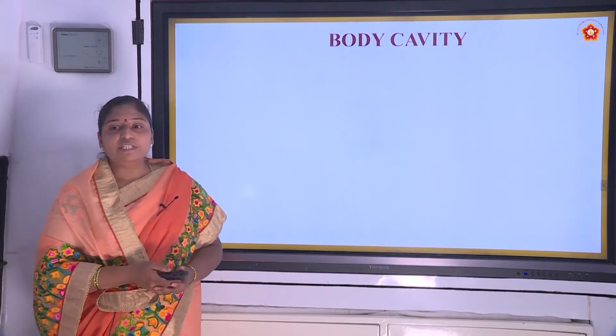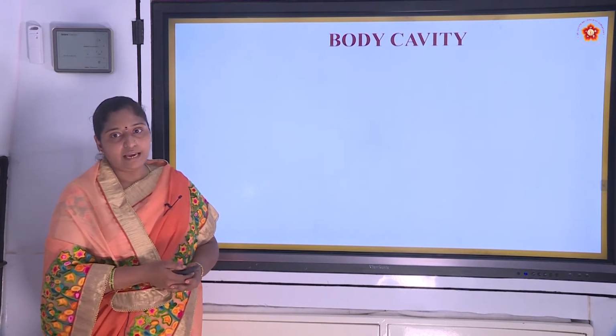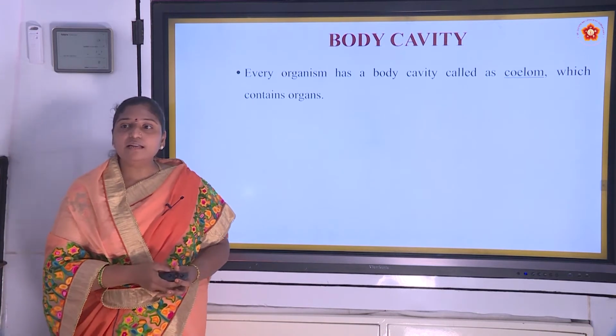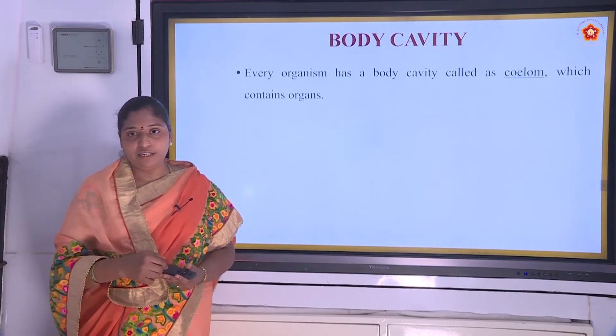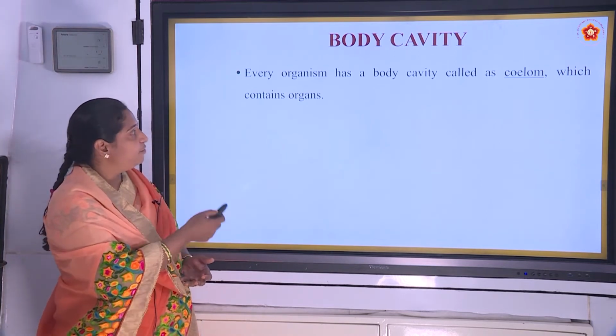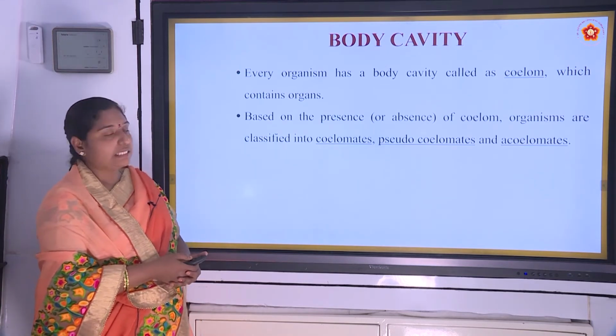And next we will see about the body cavity. Every organism has a body cavity called a coelom, which contains the organs.